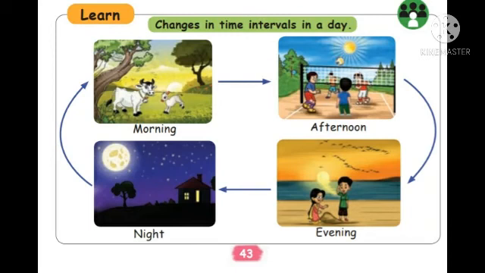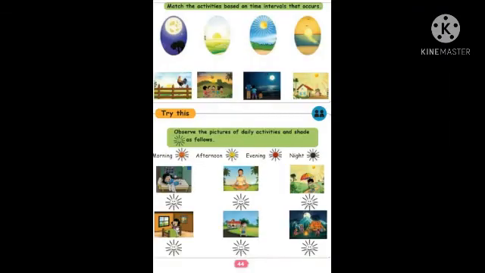Okay, next page number 44. Match the activities based on the time intervals in which they occur. You have to match the first picture with the second picture. The first one, moon. When will it come?